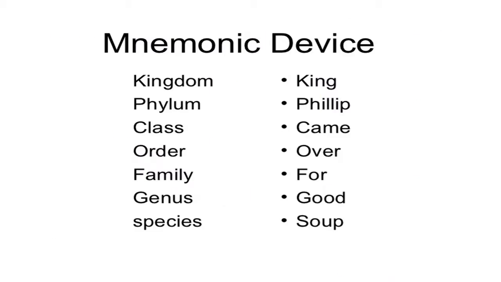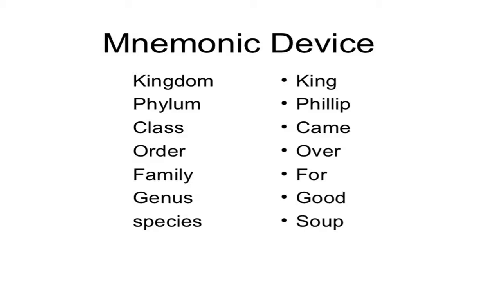Here is a mnemonic for the Linnaeus classification: kingdom, phylum, class, order, family, genus, species. King Philip came over for good soup. It is a mnemonic to remind you of the Linnaeus classification.